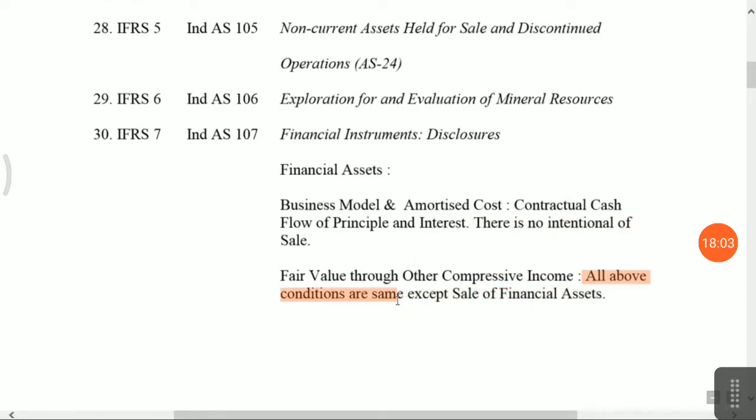Next one is, all the above conditions are the same except for sale of the financial asset. Means you have invested funds in a mutual fund, and there is an intention that you want to redeem the mutual funds. Okay, redeem means you want to cancel, you want to take a refund of money from the mutual fund organization. You can say liquidation also. Actually, as per mutual funds, the word is redemption. Okay, early redemption. Clear? That is the safest word for fair value through other comprehensive income. Okay, that income you have to show on the credit side of profit and loss.